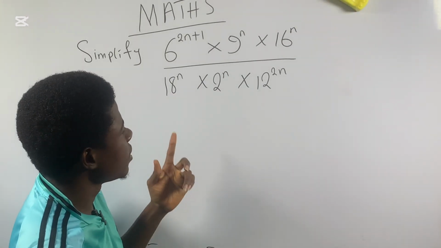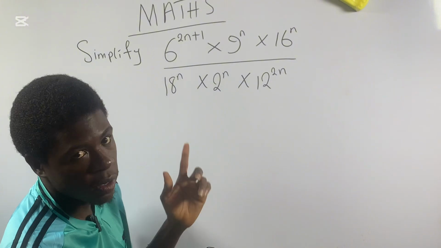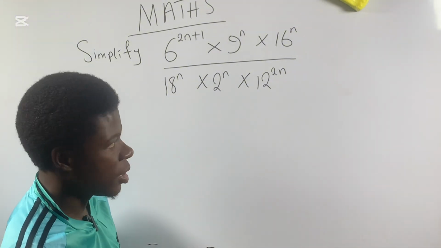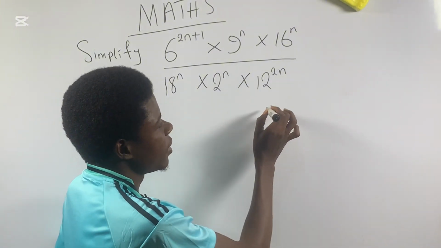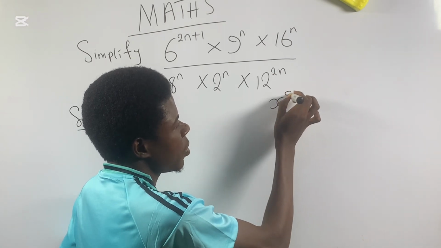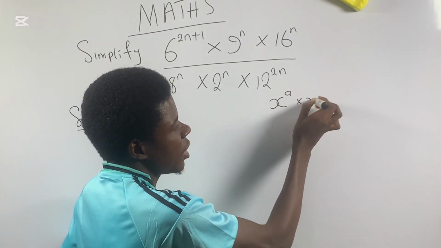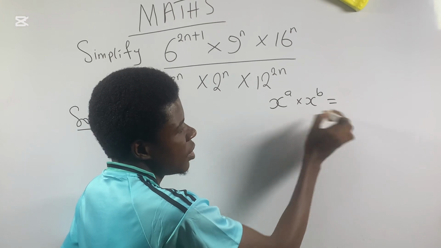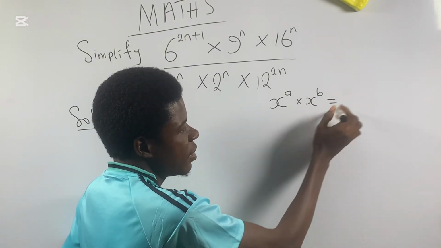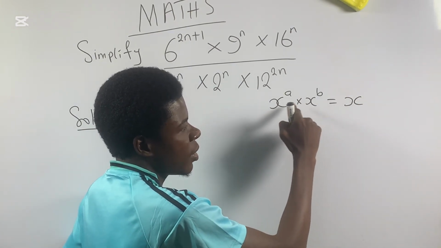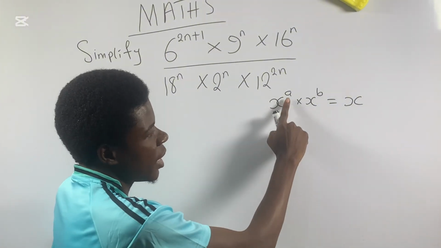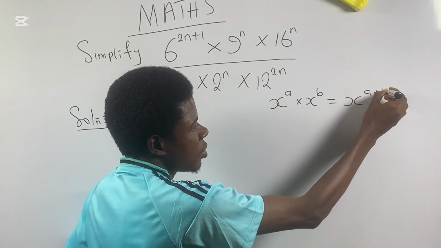So now, having this question up here, before I solve it, I would like to introduce something. I have this law of indices that says that x raised to power a times x raised to power b is equal to, you can see this is the base, they're having the same base, I'll pick one in common and add up the powers. That's a plus b.